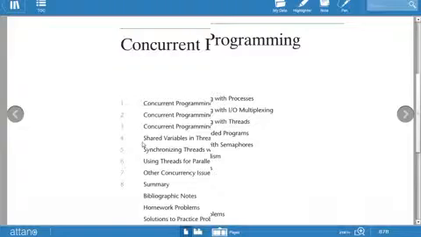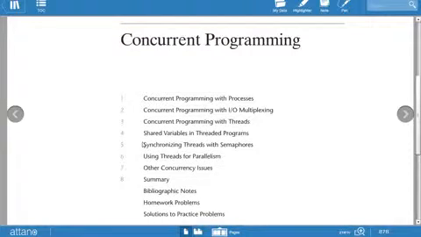And these are the topics available in concurrent programming. First of all, understand the concept of concurrent programming. If any process or more than one process are executing at the same time, that is known as concurrency. Means any task that is executing in more than one manner. If there are four processes and all four processes are executing at the same time, that is known as concurrent.